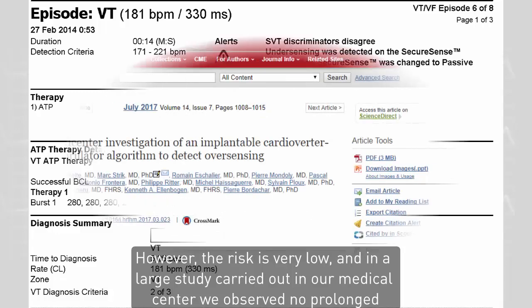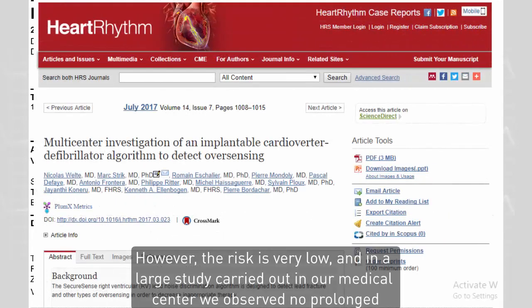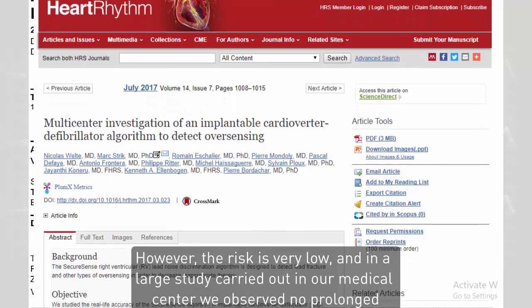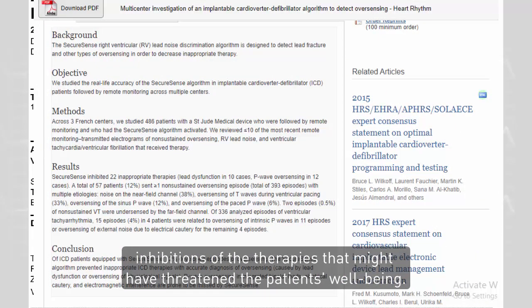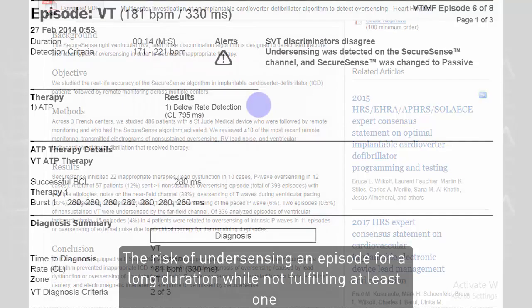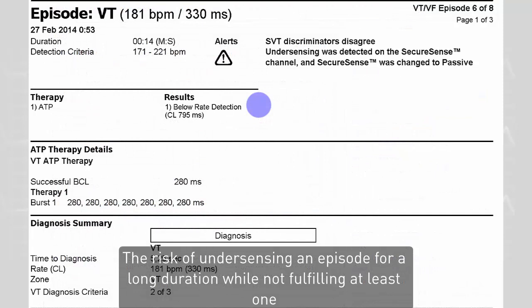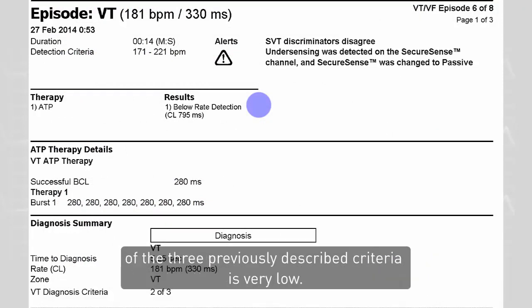However, the risk is very low, and in a large study carried out in our medical center, we observed no prolonged inhibitions of the therapies that might have threatened the patient's well-being. The risk of undersensing an episode for a long duration while not fulfilling at least 1 of the 3 previously described criteria is very low.